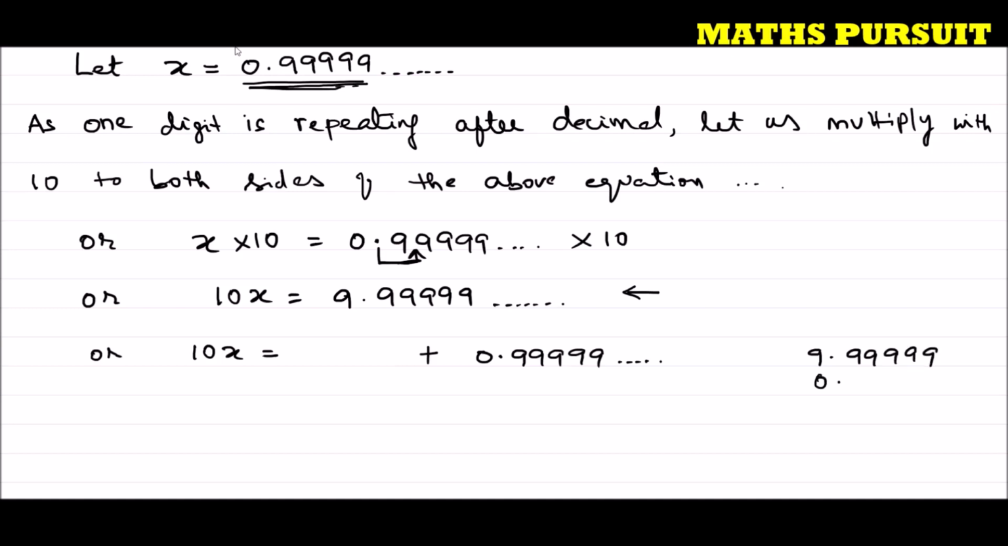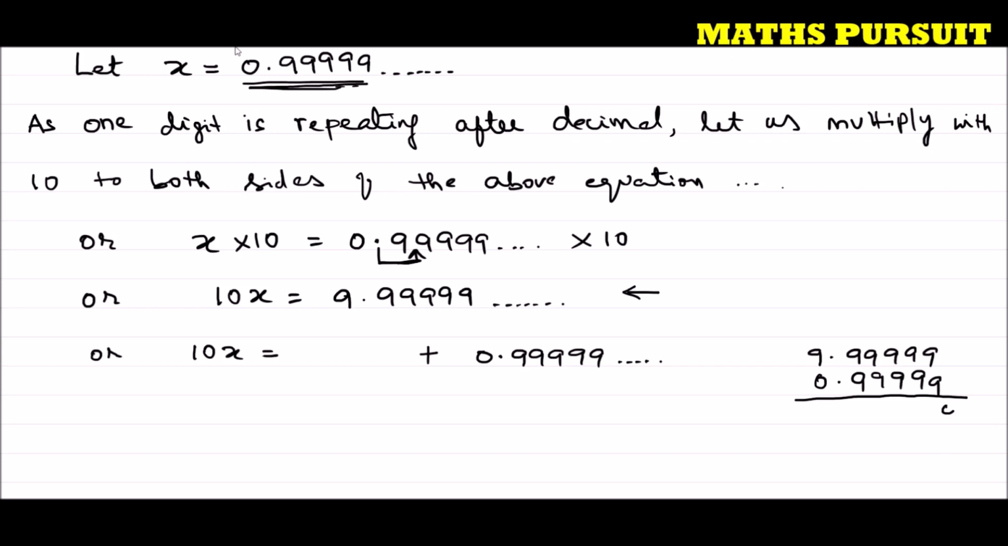9.9999 and 0.9999. We are subtracting 0.9999 from 9.9999 so that we can get a number that we can replace here. Now let us subtract this quickly.